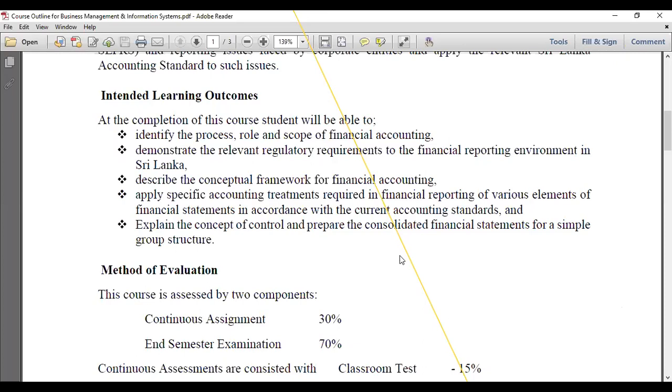Then finally, explain the concept of control and prepare the consolidated financial statement for a simple group structure, right? This is somewhat new for you because I think most of you have not learned the consolidated financial statement yet. At A-level examination, sometimes you have prepared company accounts, and then partnership accounts, right? So this final topic will be a new concept for you, right? Consolidated financial statement. I will explain how to prepare consolidated financial statements, and what key terms there are, right?